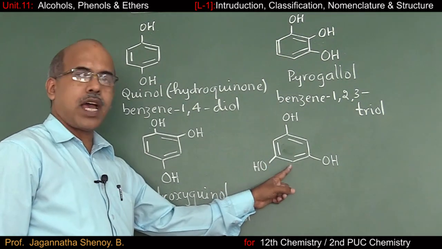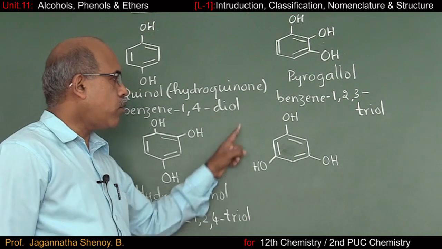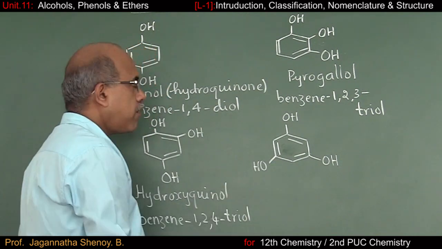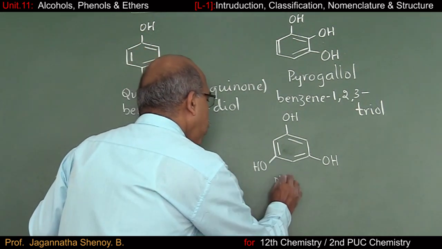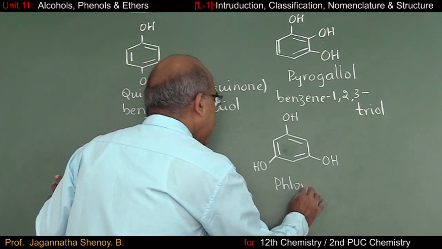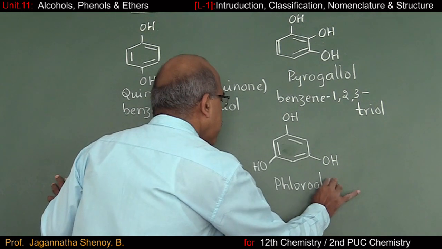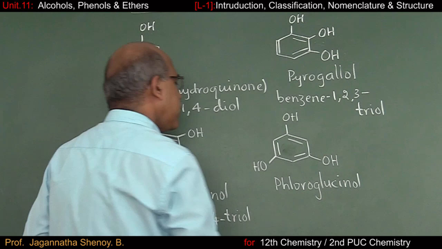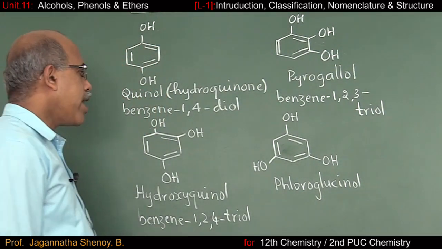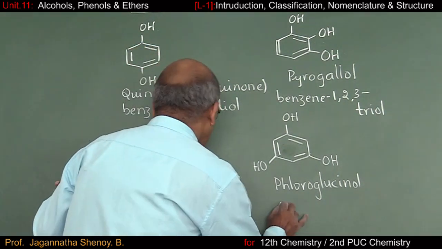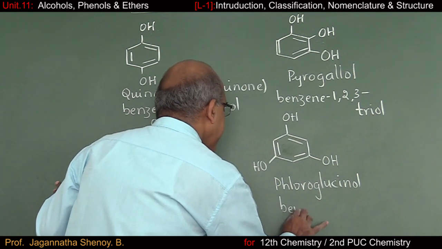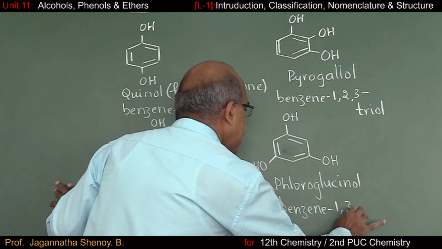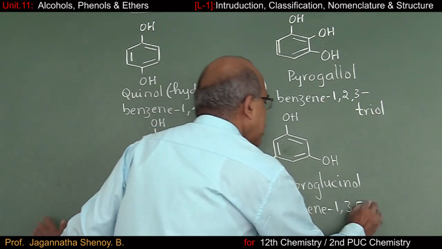Now moving over to the last compound, we have 3 OH groups in symmetric position. The common name of this compound is phloroglucinol. Phloroglucinol. And IUPAC name of this compound will be benzene 1,3,5 triol.